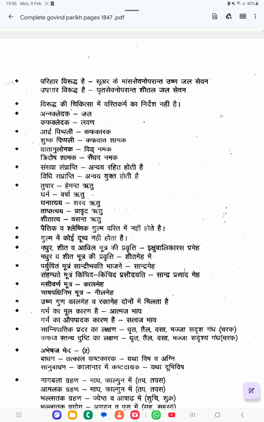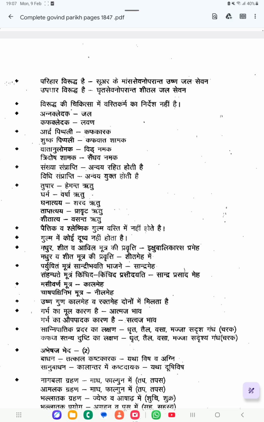Vidhi Samprapti means based on the Sadhya Sadhyata. Based on the Sadhya Sadhyata we are classifying the Roga. Like for example Rakta Pitta, based on the Sadhya Sadhyata there are 3 types. Urdhvaga Rakta Pitta is Sadhya, Adhoga Rakta Pitta is Krichra Sadhya, and Tiryaga Rakta Pitta is Asadhya. Based on the Sadhya Asadhya classification, that is Vidhi Samprapti.